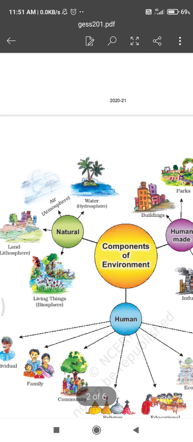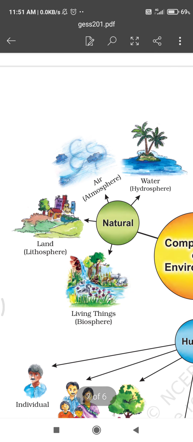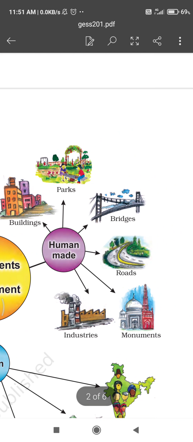So what is natural environment? All that we get from nature is natural environment, like land, air, water and living things that are included in natural environment. Next is human made environment. Human made means things which are made by human beings, like buildings, parks, bridges, roads, monuments, industries, all are made by human beings. So these things are human made environment.